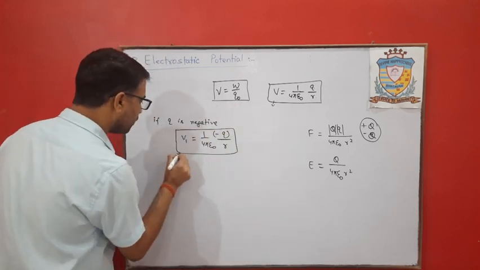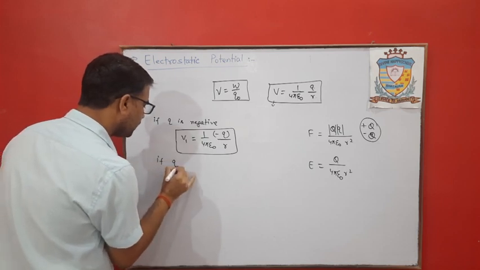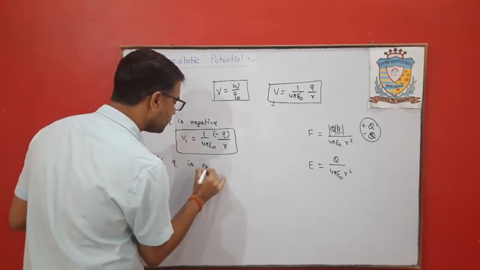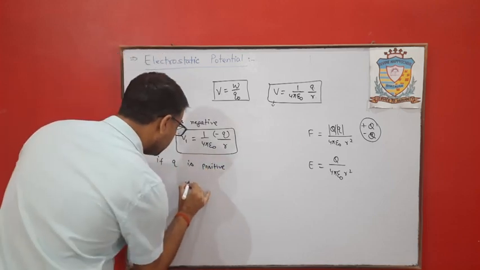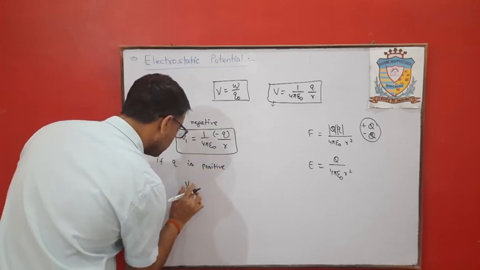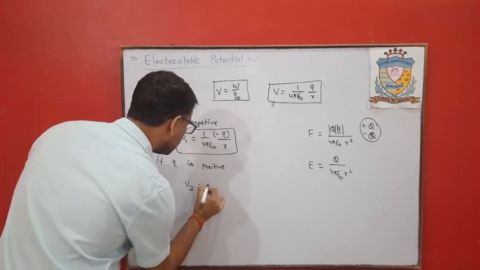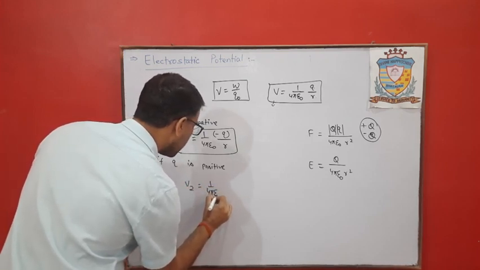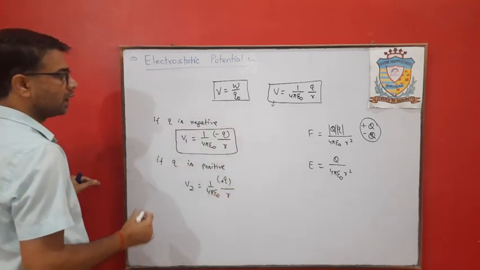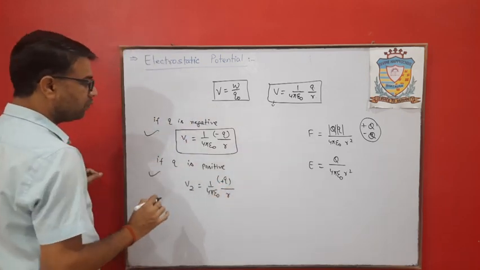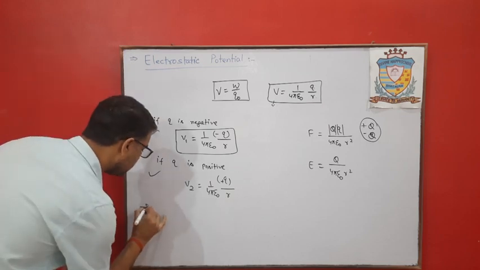And if Q is positive, V is equal to 1 upon 4 pi epsilon naught, plus Q upon R. Clear? So these two are important points.